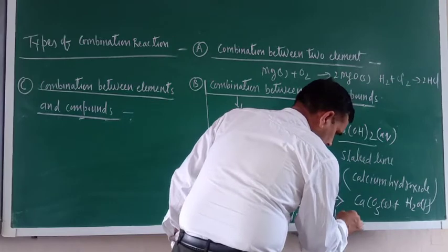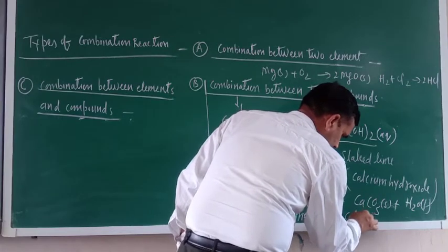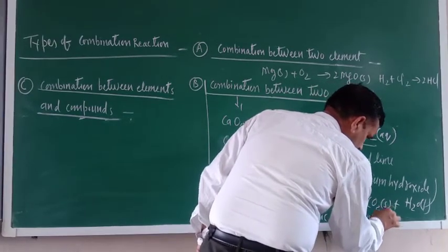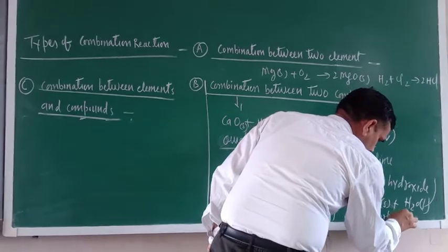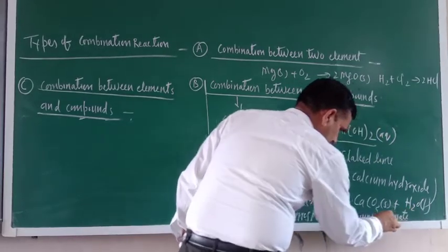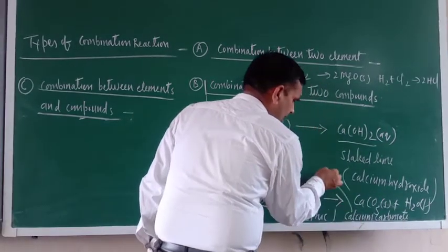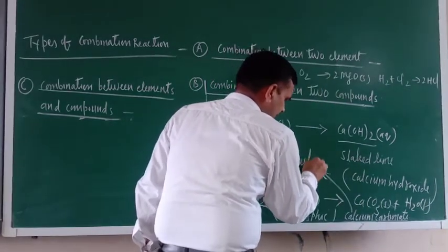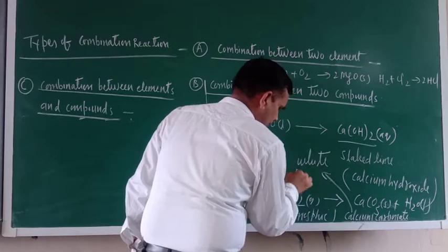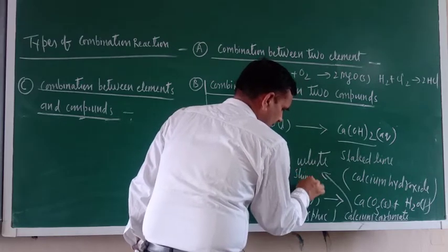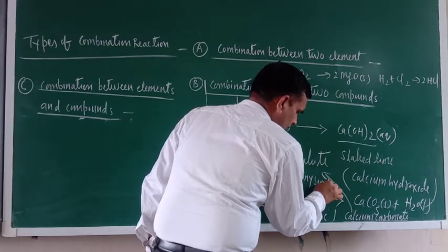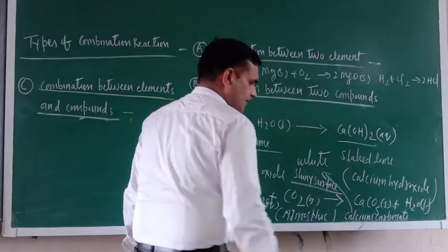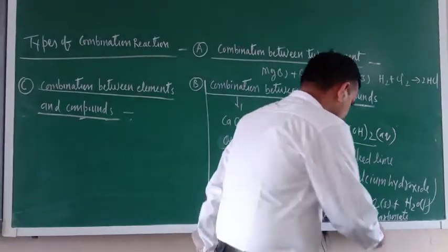So what is this? This is calcium carbonate. White color is produced because of this, a white shiny surface. This is calcium carbonate.